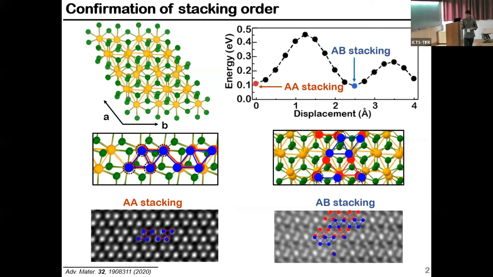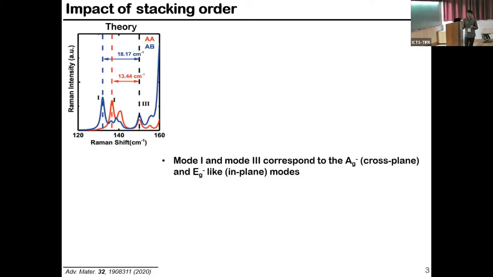So we have seen that these two stackings we proposed are actually also the experimental stacking orders. From this slide, we can understand that not only is there a weak interlayer coupling strength, but there is also quite a high barrier that separates the two stacking orders. So they should behave in different ways, which lets us further check and confirm the stacking order.